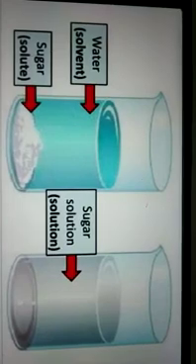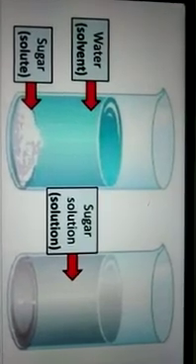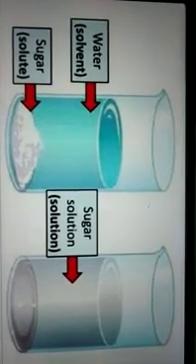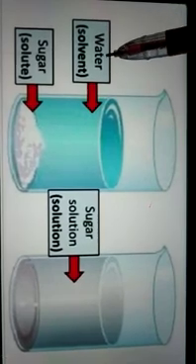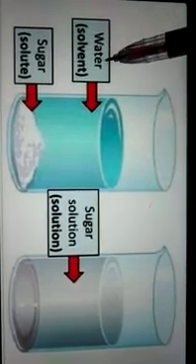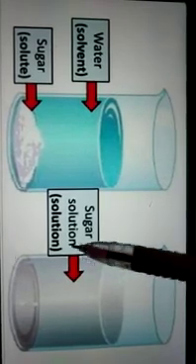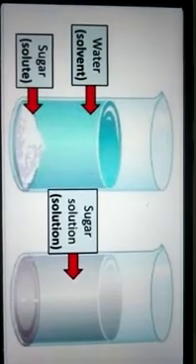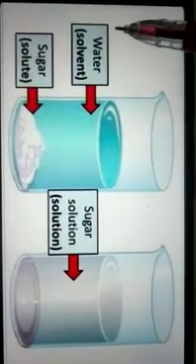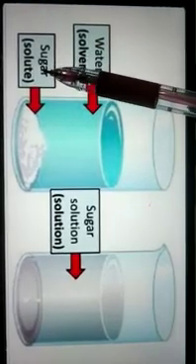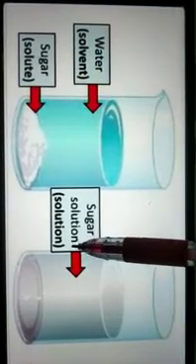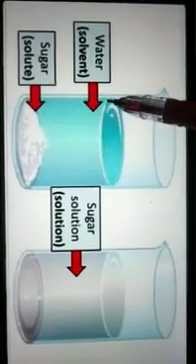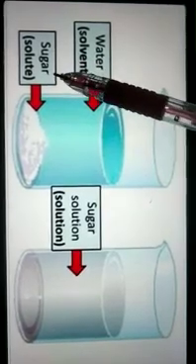When we mix up solute, here you see solute is sugar, and solvent, here you can see solvent is water. When we mix up these two things, we are getting a solution of sugar. So children, solvent plus solute is solution. When we are making a solution of sugar, we have to add water and sugar.